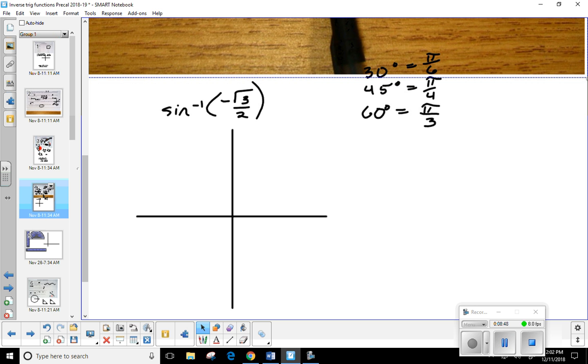Okay. So help me out. Sine inverse can only be found in quadrants 1 or 4, right? So what quadrant would this one be in? Why would it be in 4? Why can't I put 1? Because it's negative. The sign helps you figure out which one it is. Right, Jalen?